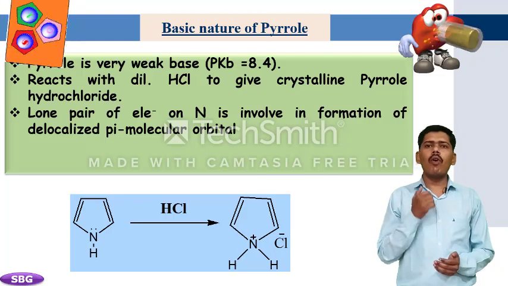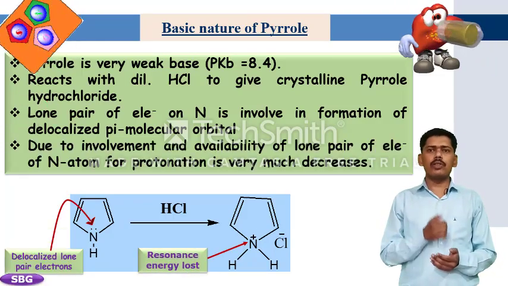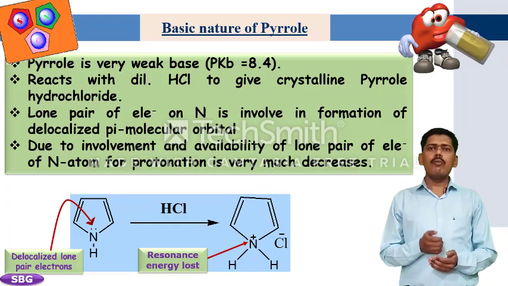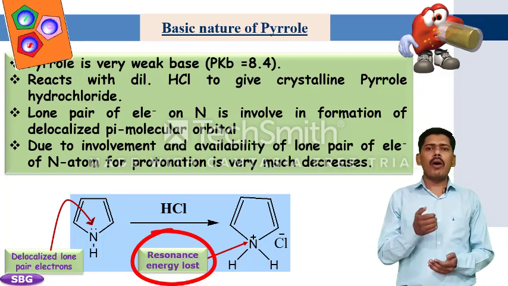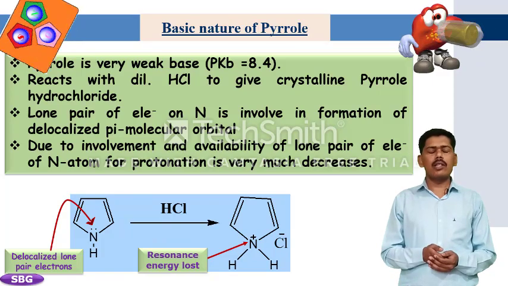Due to this involvement, the availability of the lone pair of electrons of the nitrogen atom for protonation decreases very much, and the resonance energy of the pyrrole molecule is lost. Hence pyrrole is weakly basic in nature.